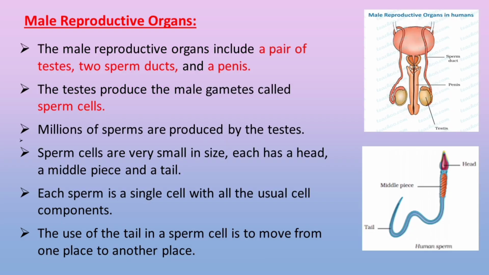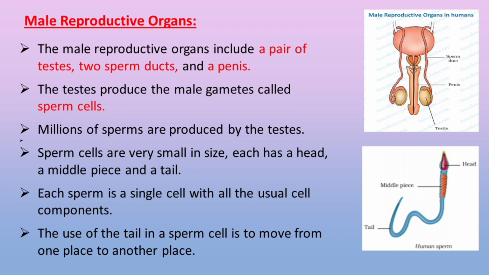Male reproductive organs. The male reproductive organs include a pair of testes, two sperm ducts, and a penis. The testes produce the male gametes called sperm cells. Millions of sperms are produced by the testes.